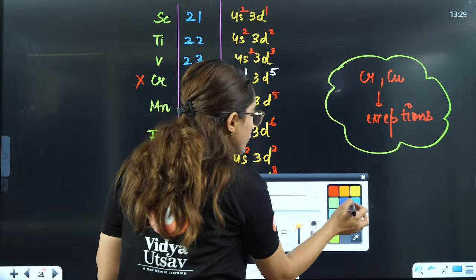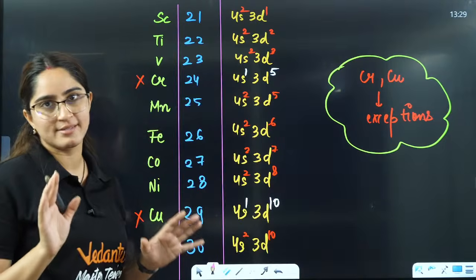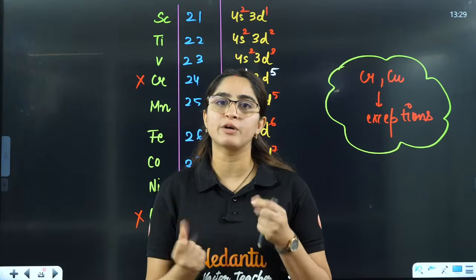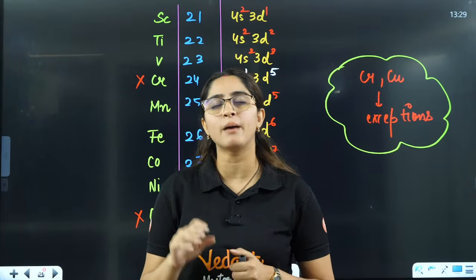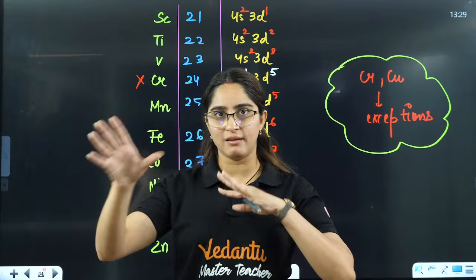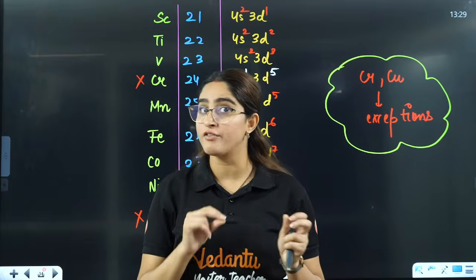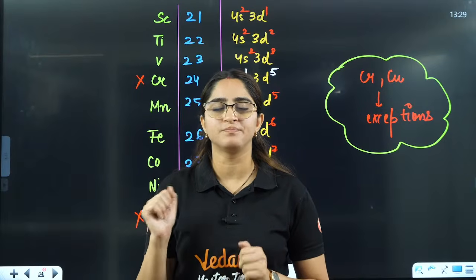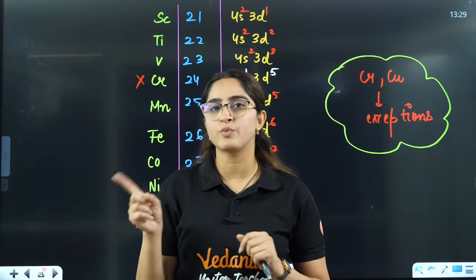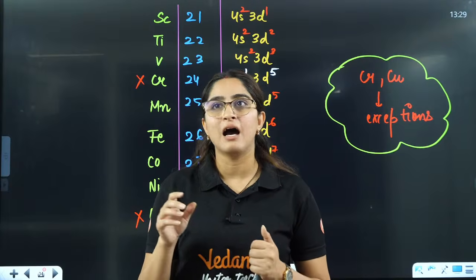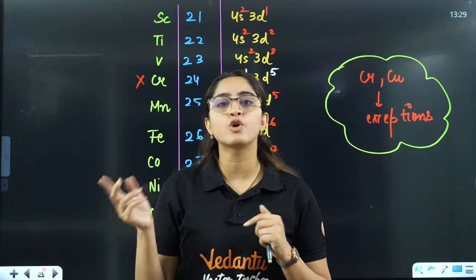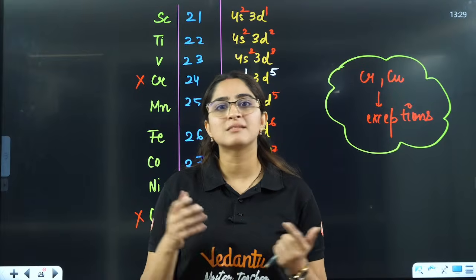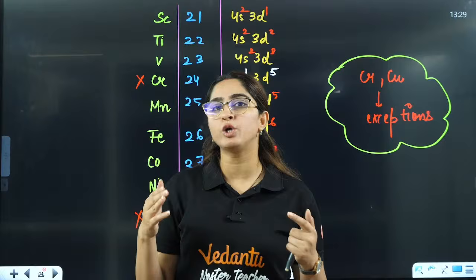Now, if you really want to be fast in your exam, you should do this that quickly. For example, you're saying, ma'am, for nickel, what is it? I'll just say nickel and then I'll tell you the electronic configuration. You should be that quick. Nickel 28, 4s2 3d8. Cobalt, it is 27. Then manganese, it is 25. Then scandium, it is 21.